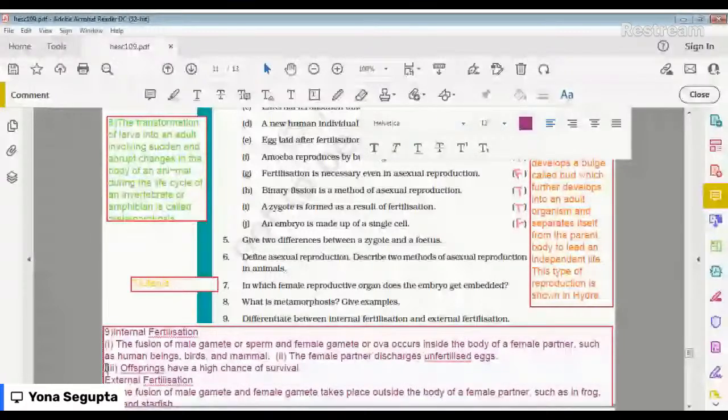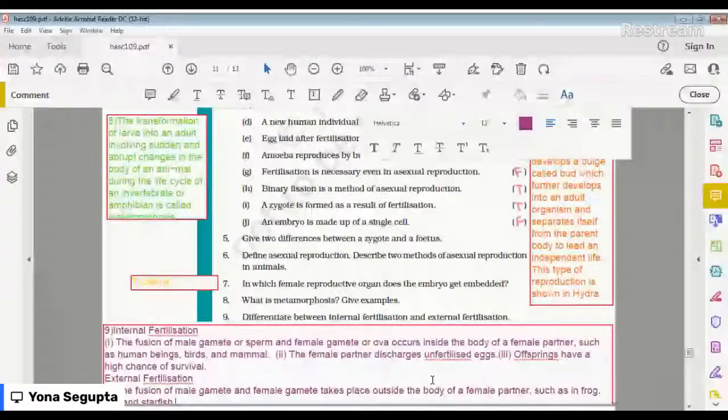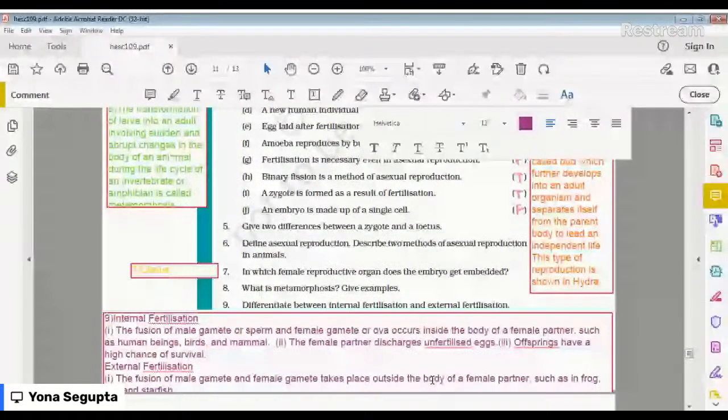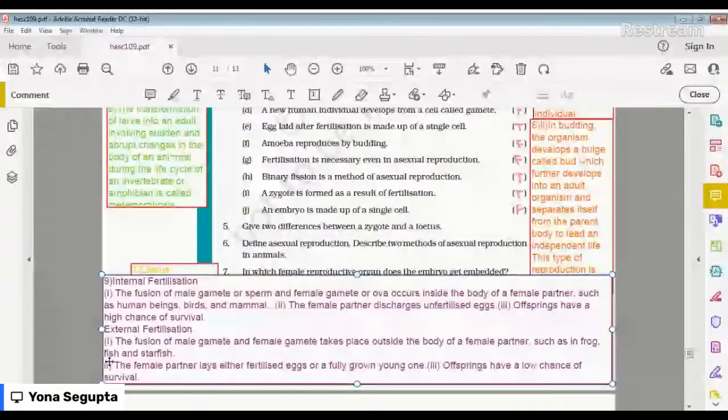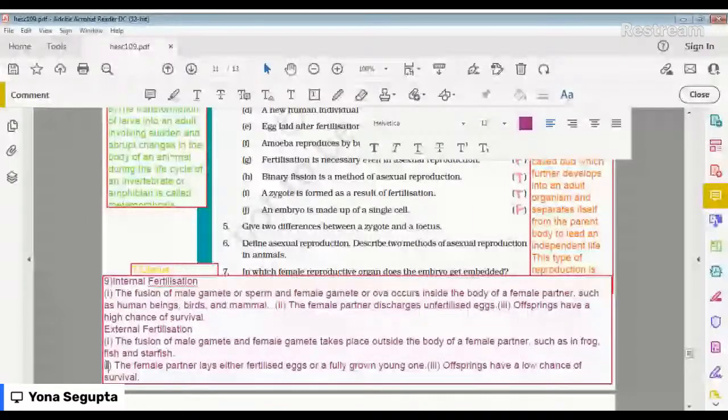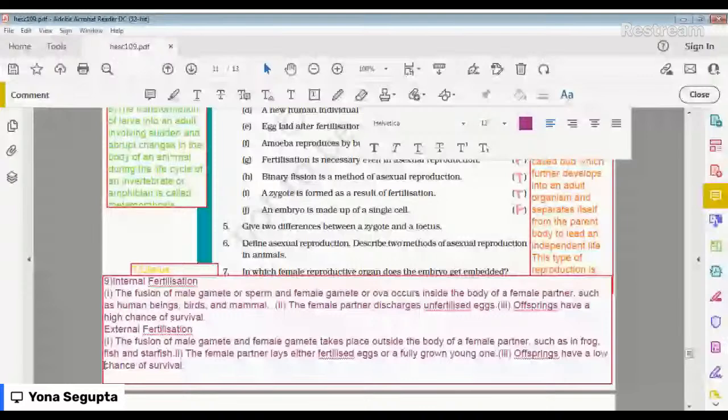Okay, so this is it for today. After number 9, there is also this, number 2 and number 3.